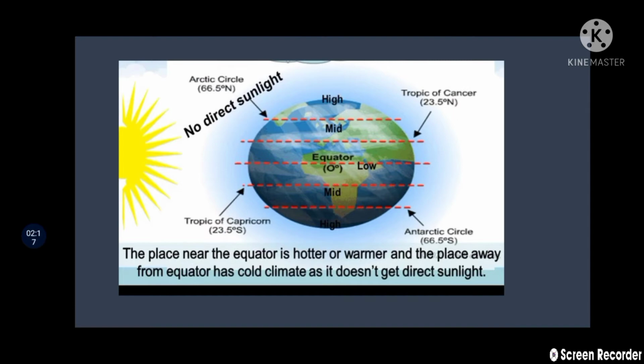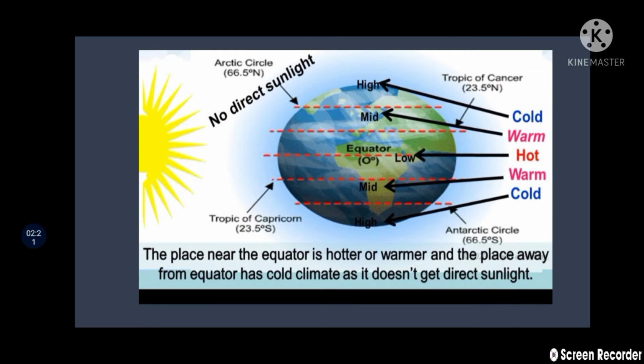As we move away from the equator, the rays of sunlight become slanting, and this makes the climate less hot. You can see here in the picture, students, the place near the equator is hotter and the place away from the equator has a cold climate as it does not get direct sunlight. This we have discussed in the last class.